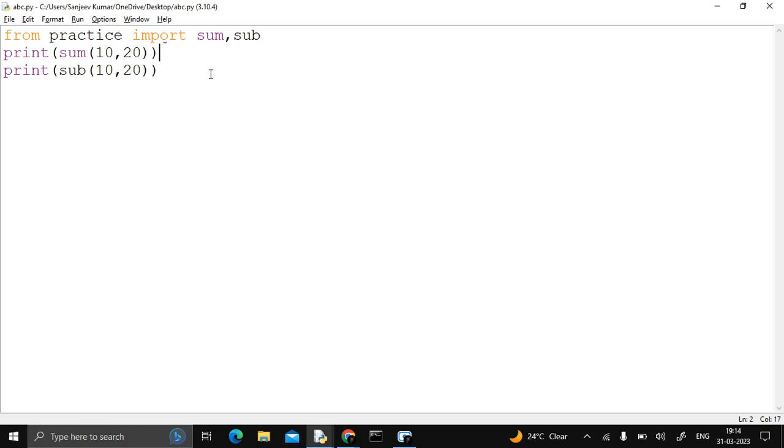So that is the complete process of how we define the user defined module. Okay, so that's it in modules.